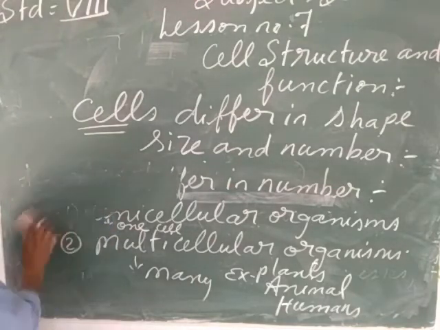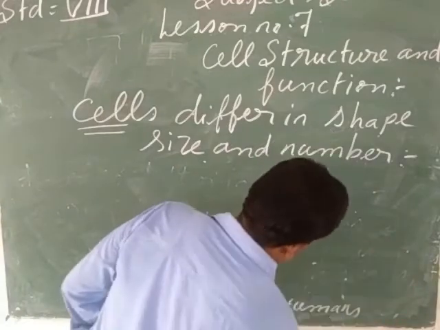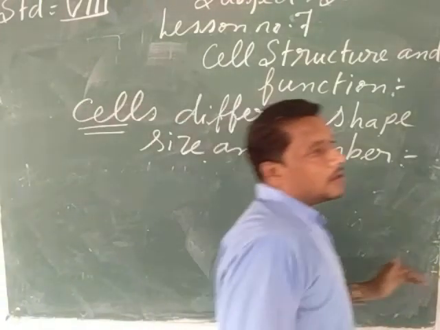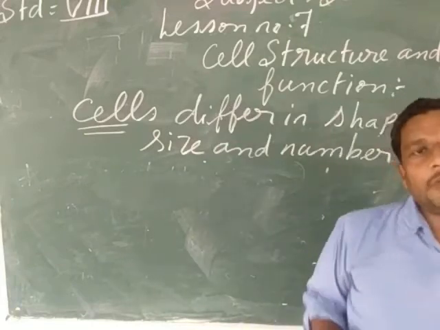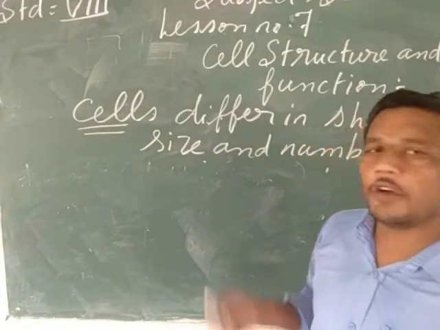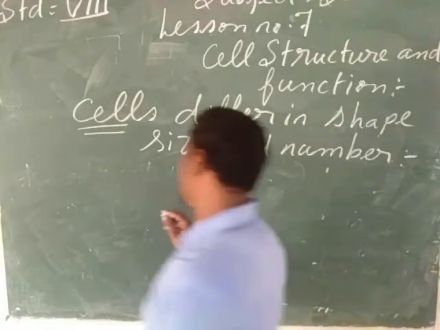After this, my child, we will come to the topic of how cells differ in shape. But in this way, cells differ in number. Those organisms whose body is made up of only one cell are called unicellular organisms, and those whose body is made up of so many cells are called multicellular organisms.